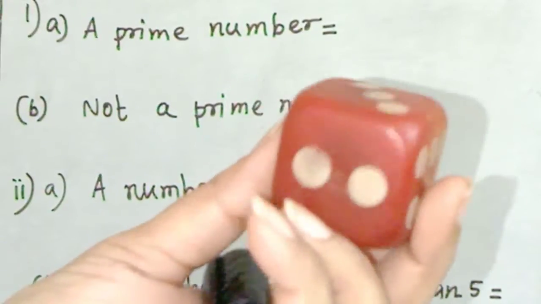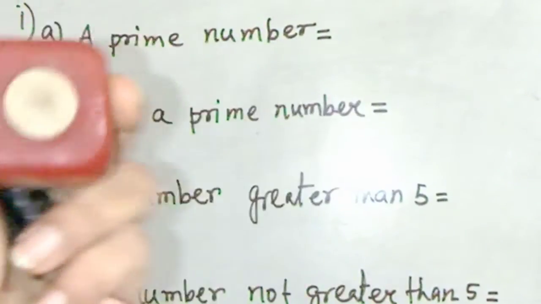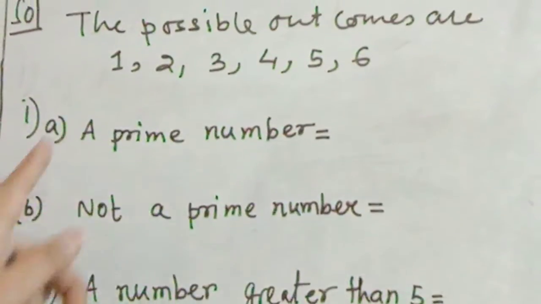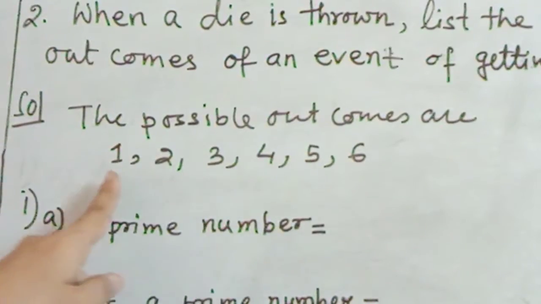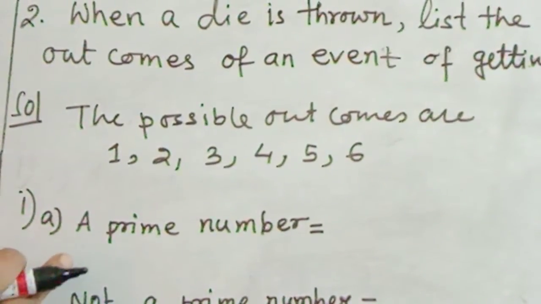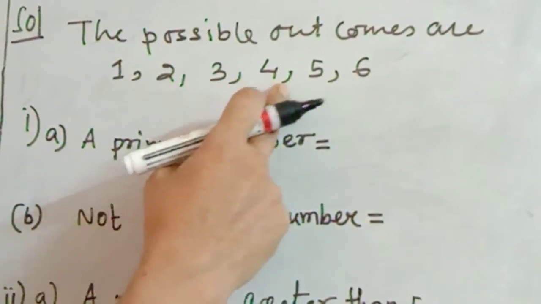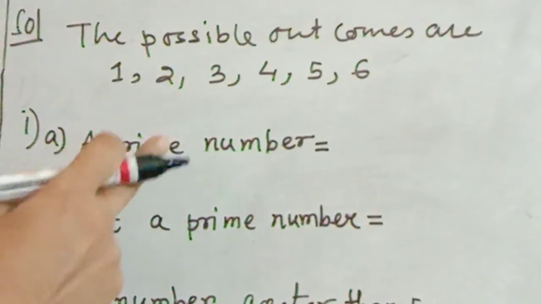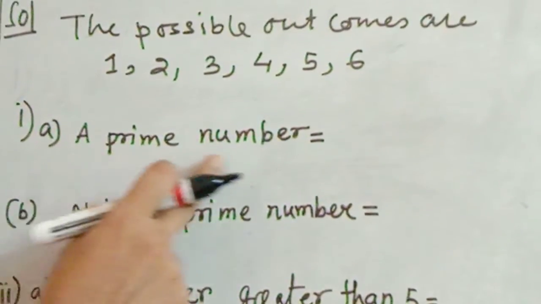Or can you get any number which is less than 1? No. So what are the possible outcomes when a die is thrown? They are 1, 2, 3, 4, 5 and 6. Now you have to find the questions. So now the next questions, you have to solve this question, a prime numbers.